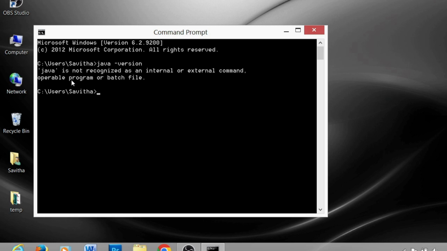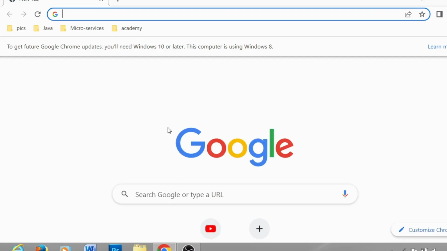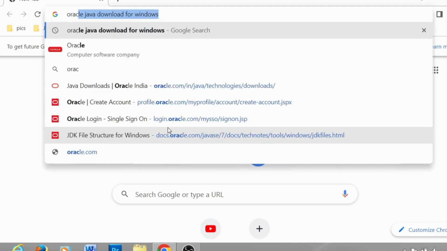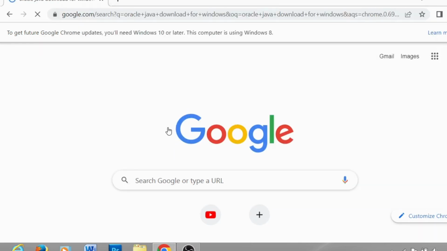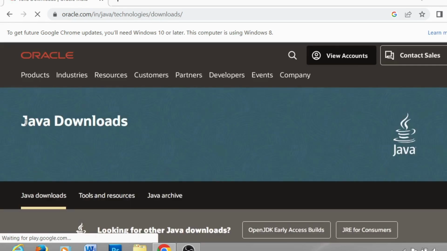So now let's download Java. Then we will see how to install. Just open any browser and type Oracle Java download for Windows. If you can see, there are two links, www.oracle.com and www.java.com. As I already said in the last video, Java is taken over by Oracle. So you can just click on the first link, that is Oracle, and we are in the Java downloads page.